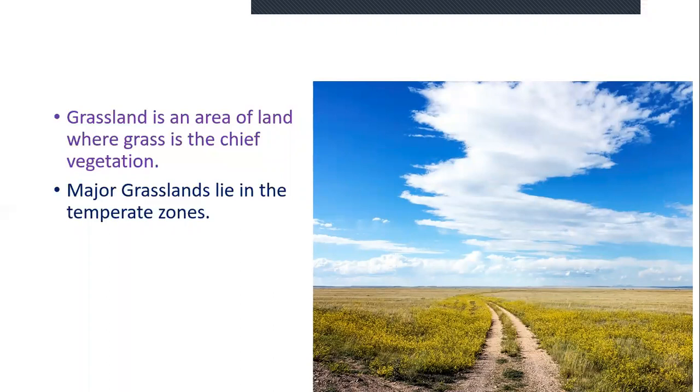Grassland is an area of land where grass is the chief vegetation. Major grasslands lie in the temperate zones. That means in between the frigid zone and the torrid zone, between 23 and a half degrees and 66 and a half degrees. In between, we find the temperate zone. There we may find important grasslands of the world.